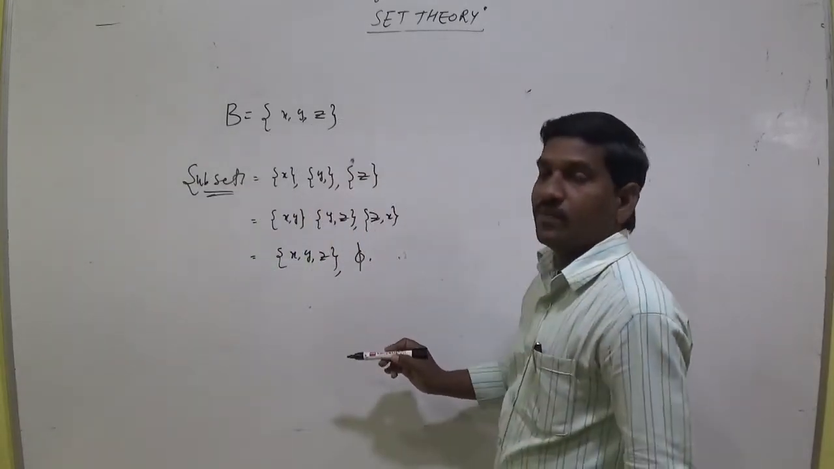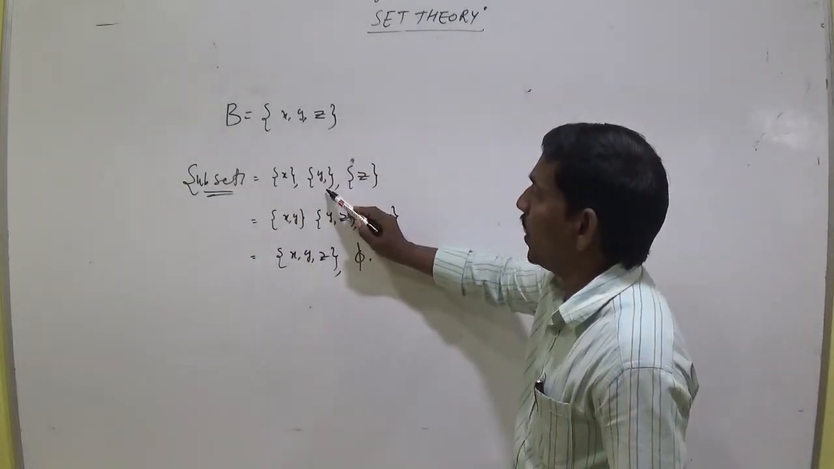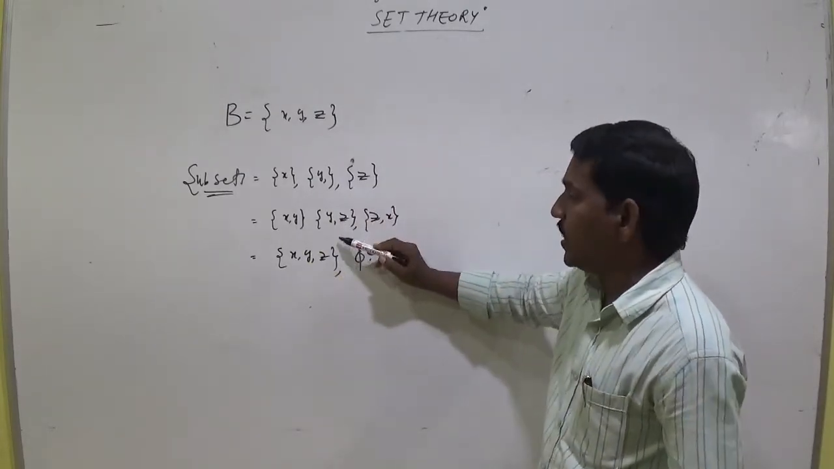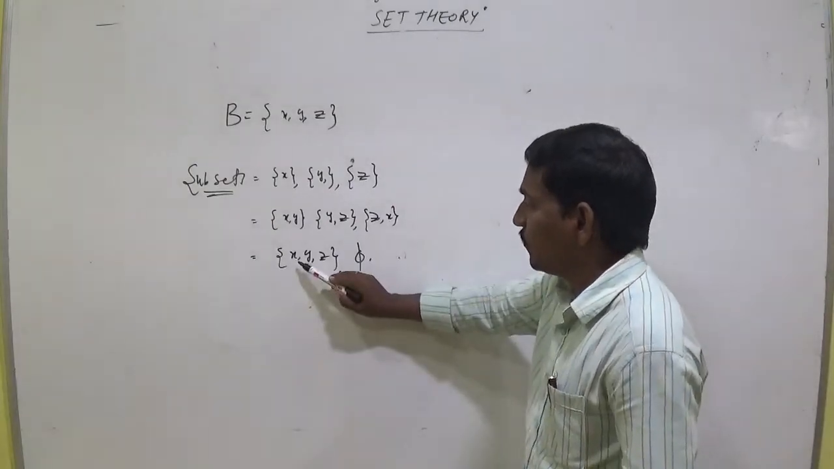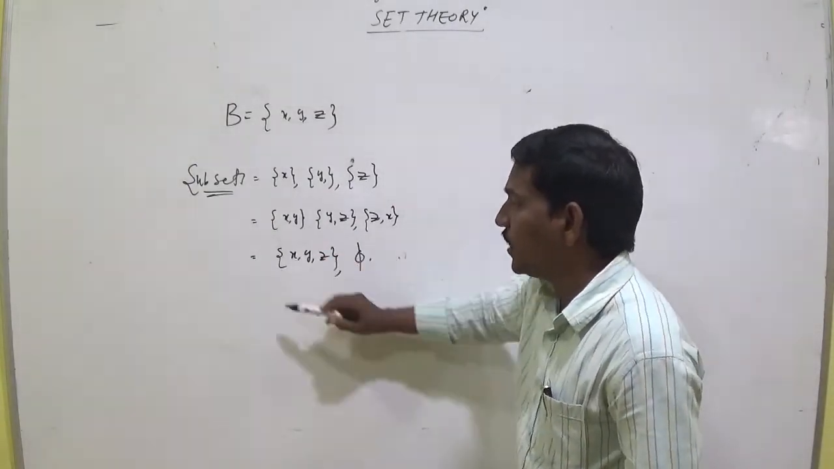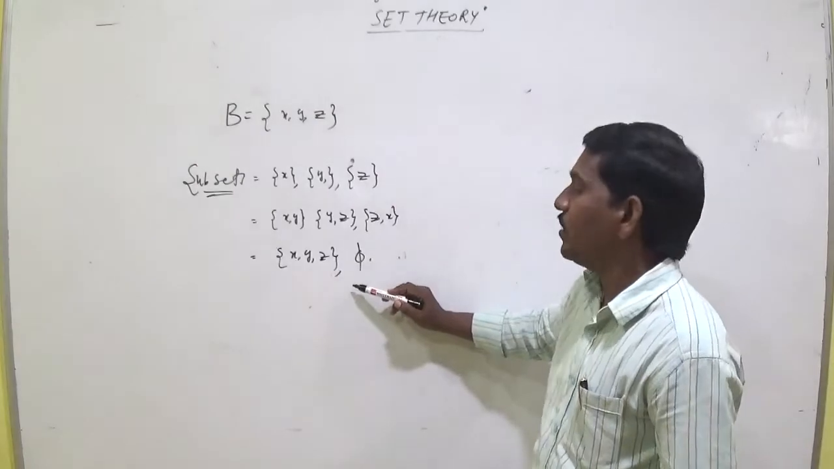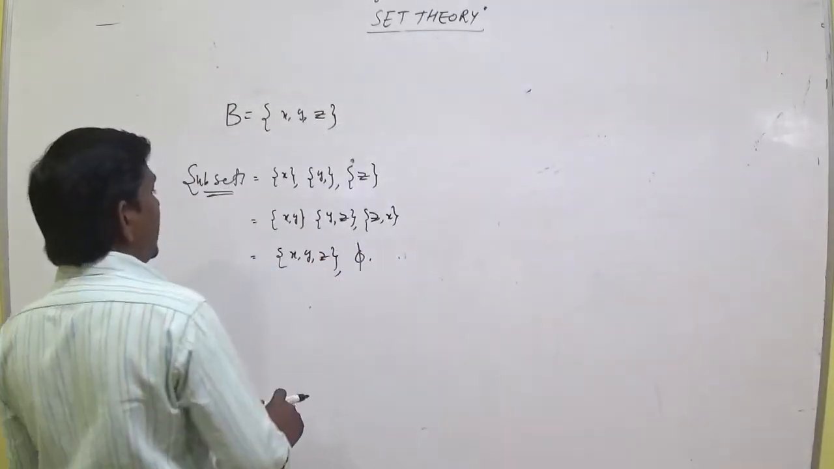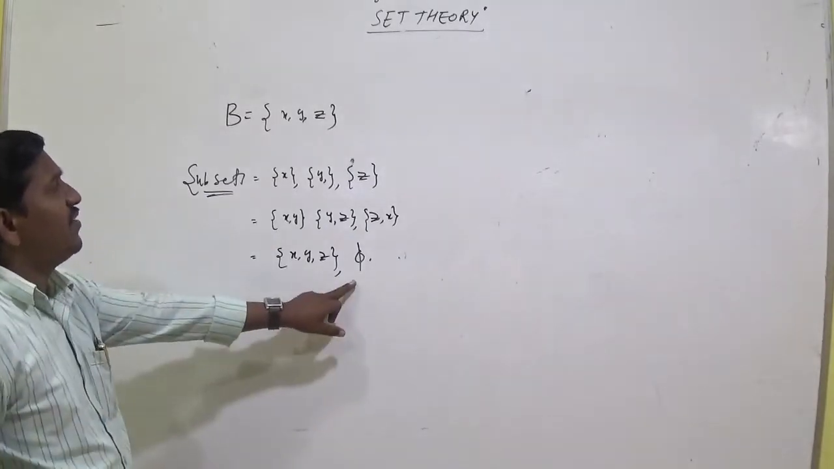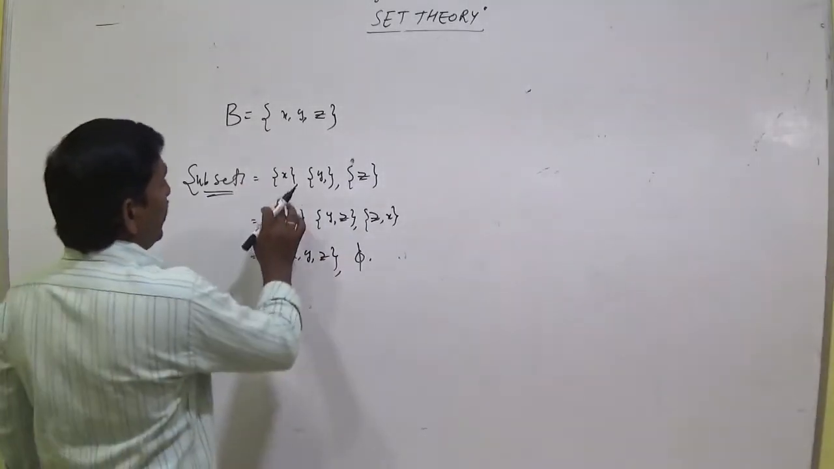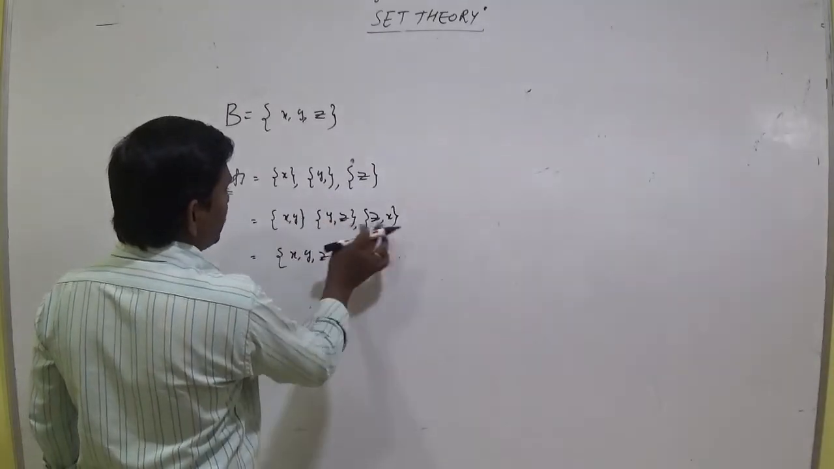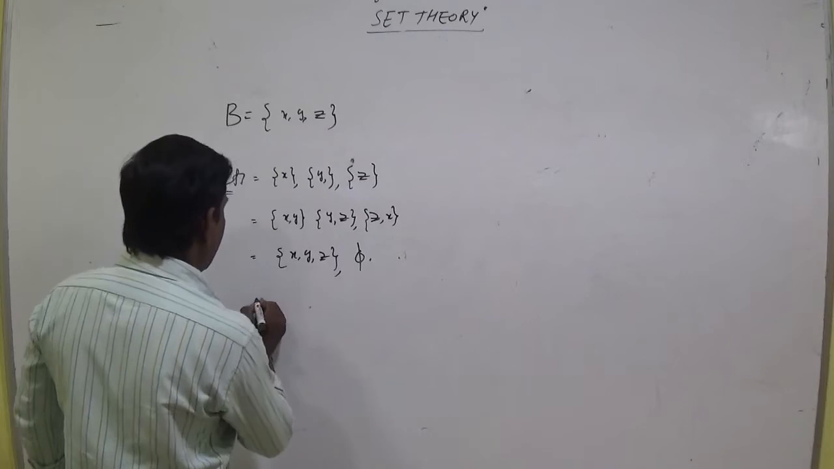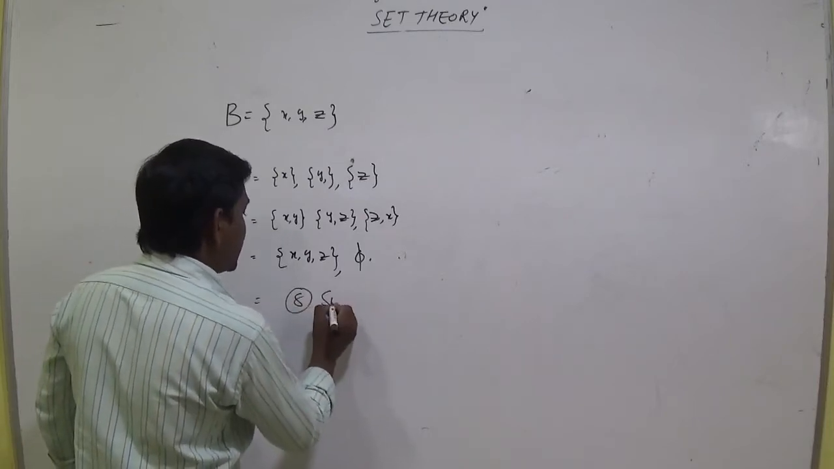How many subsets do we have? X, Y, Z, XY, YZ, ZX, XYZ. Why do we have to write XYZ? Every set is a subset of itself, and pi is a null set, and the null set is a subset of every set. How many subsets do I have? 1, 2, 3, 4, 5, 6, 7, 8. So there are 8 subsets.